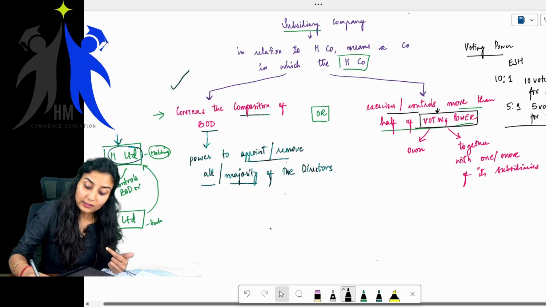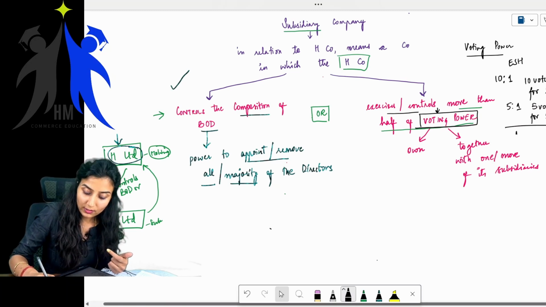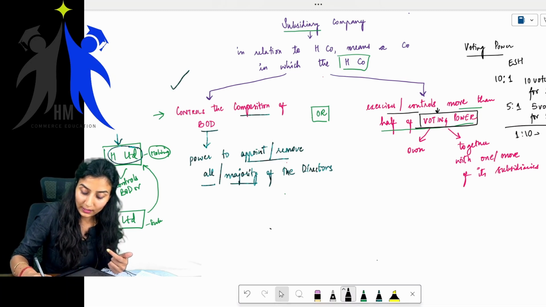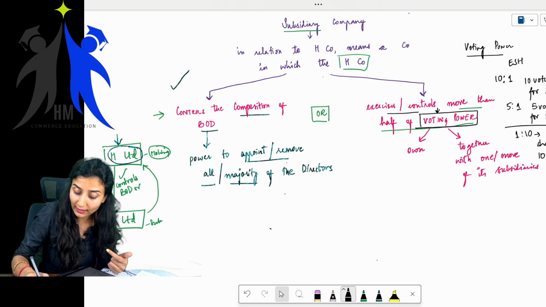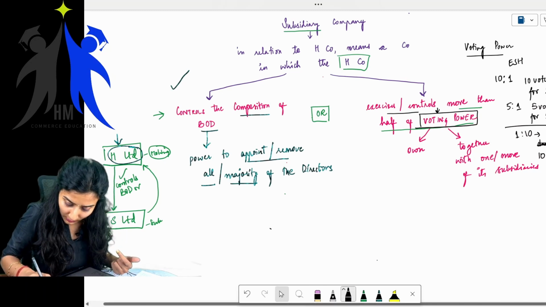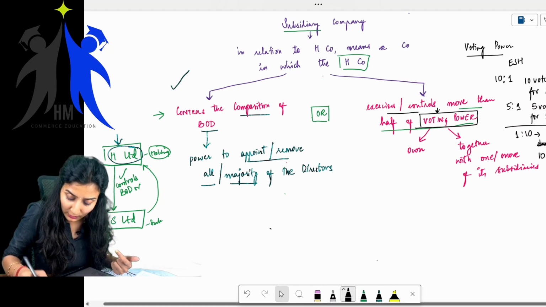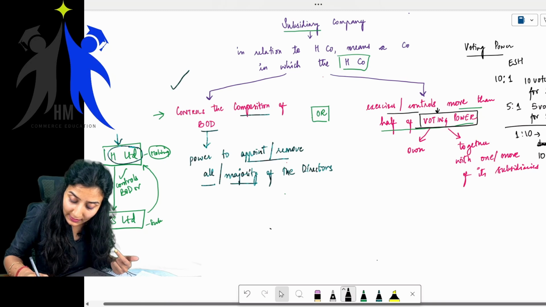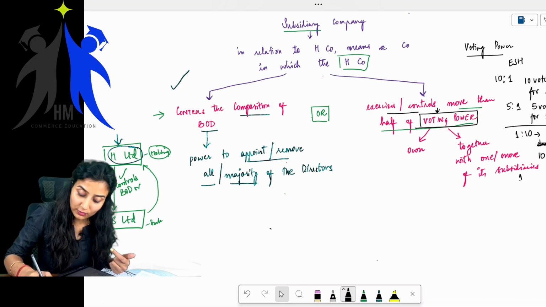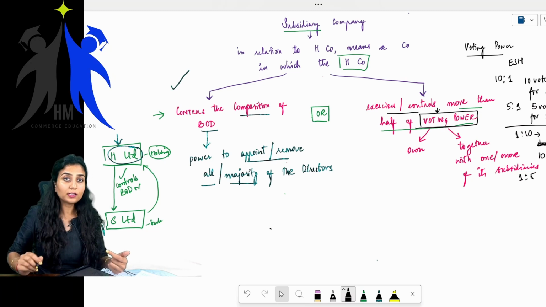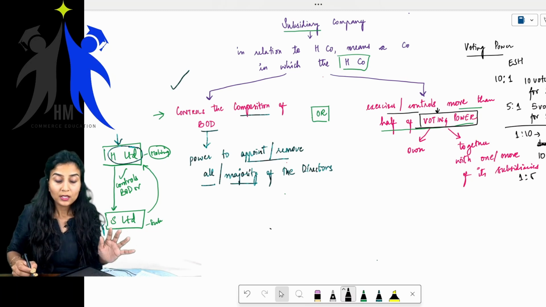Or it could be the other way also. Say, for example, 1:10, meaning I'll get only one vote for 10 equity shares. Sorry, my mistake. Or 1:5, meaning I'll get only one vote even if I have 5 shares.